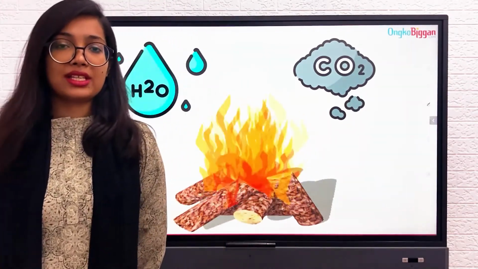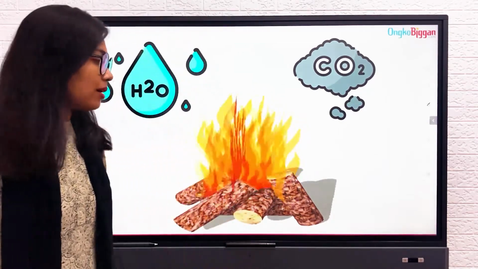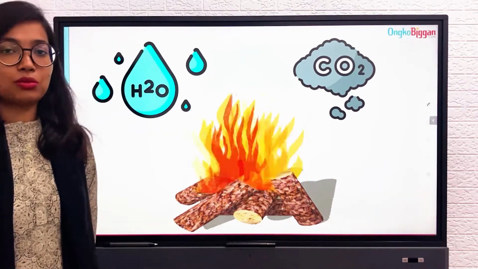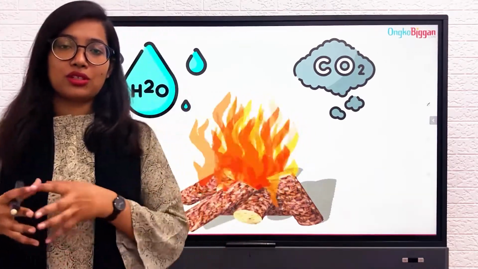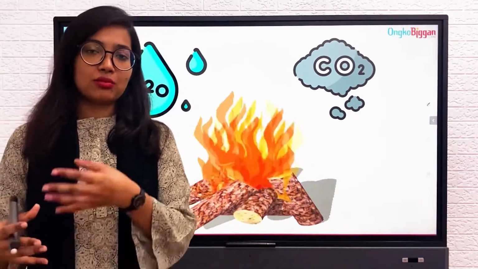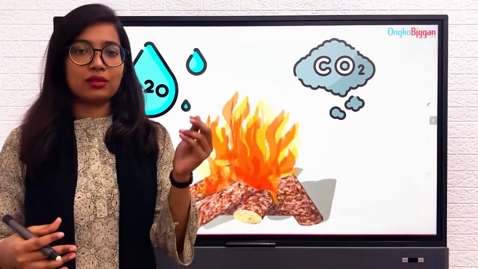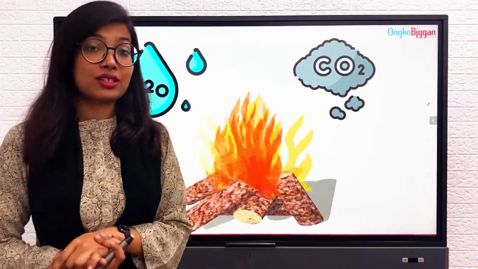we have woods. Woods are basically carbon based. By the way, do you know that our human skin is basically carbon based? So what happens is when you burn wood, at the end of the whole process, it turns into ashes. It becomes a black powdery type of substance. And why does it happen? Because a chemical reaction takes place.